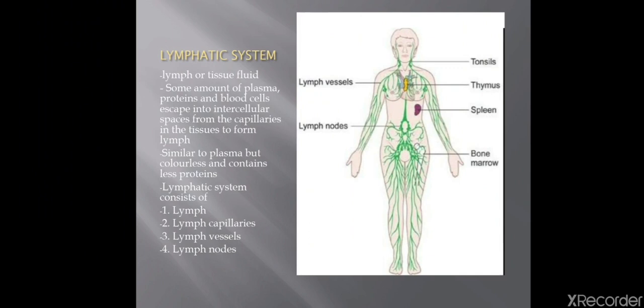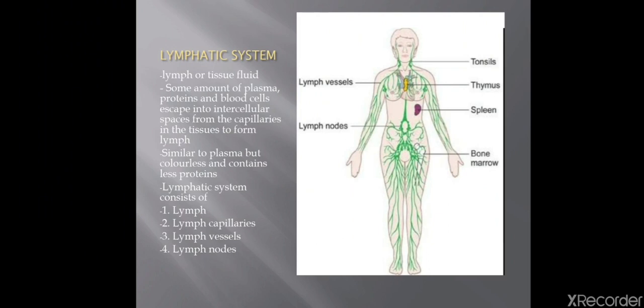Okay. Now the second system. One was the blood vascular system and the second is the lymphatic system. Now what is the lymphatic system? There is one more system taking place in our body other than the blood system. Some fluids sometimes escape from the tissues and the cells, and they join further into the venous system near the heart. So lymphatic system, you can say lymph or tissue fluid. Tissue fluid means it is a part of the blood only.